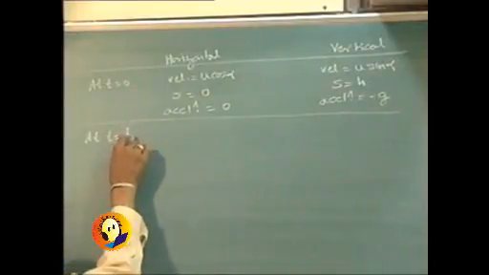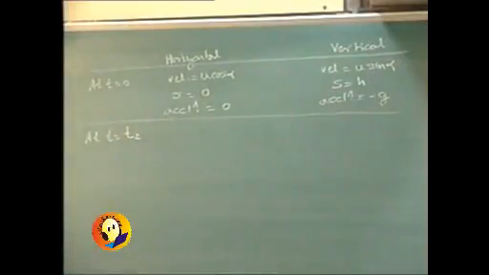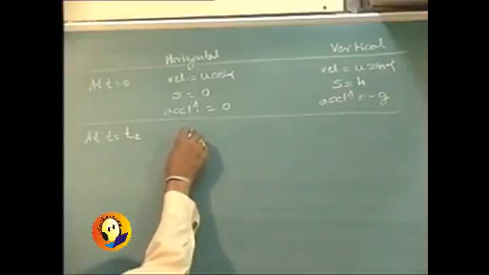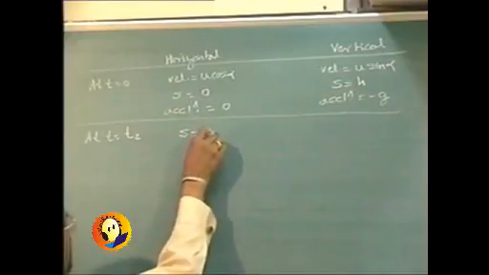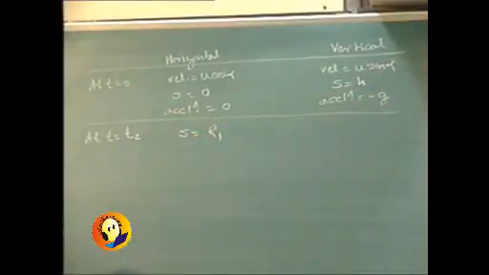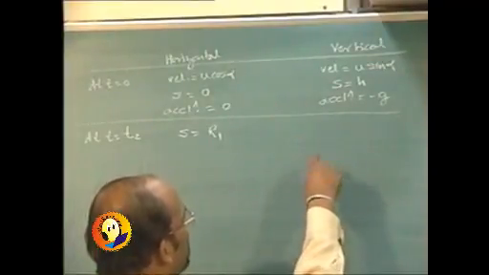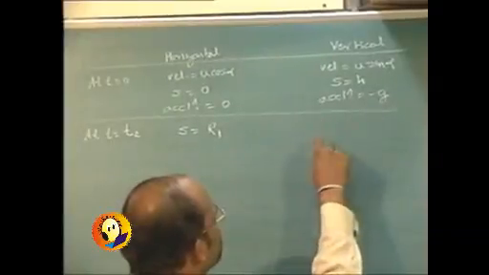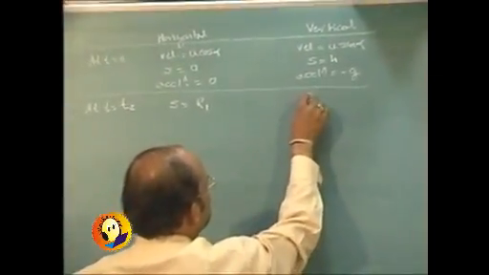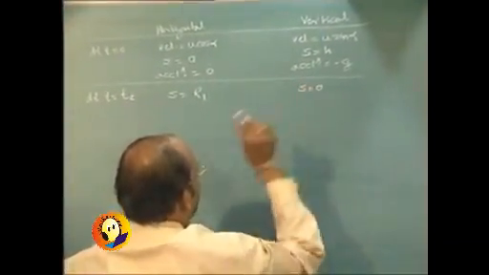At t equal to t2, if we consider, then r is nothing but range r1. S is equal to r1. Acceleration is still 0. Velocity is constant. And in the vertical direction, the velocity is not known. Displacement s is going to be 0.